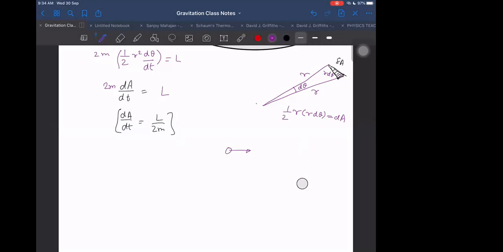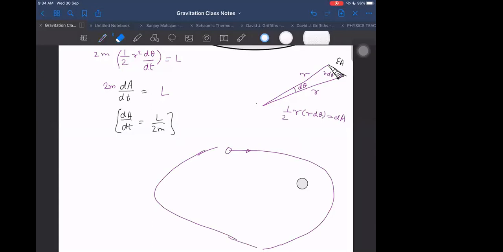Another possibility is that it will be moving in some parabolic path, but the orbit will not be closed. And it can be a hyperbolic path also. In that also, the orbit will not be closed. It will be an open orbit only, and finally the particle will go again to infinity.